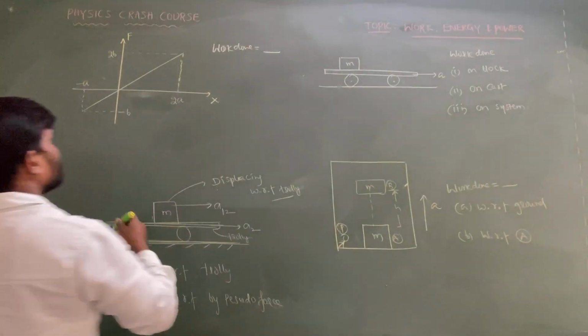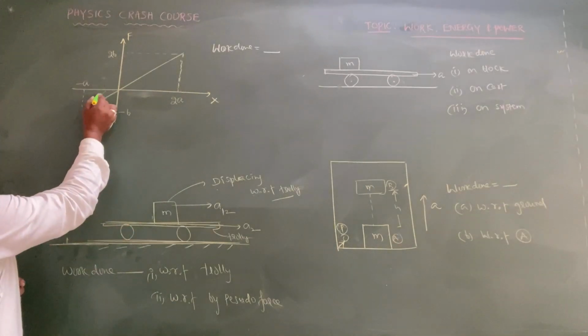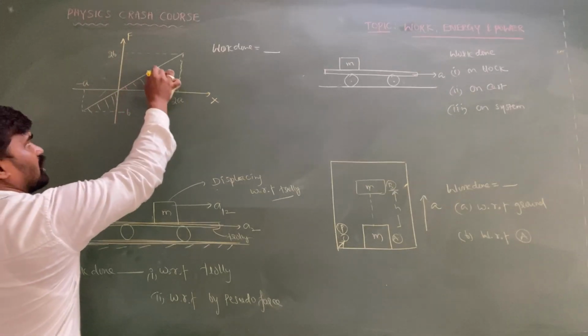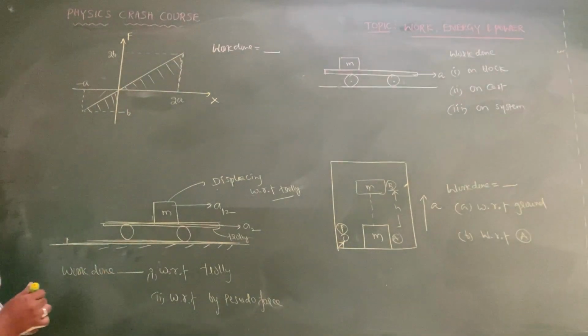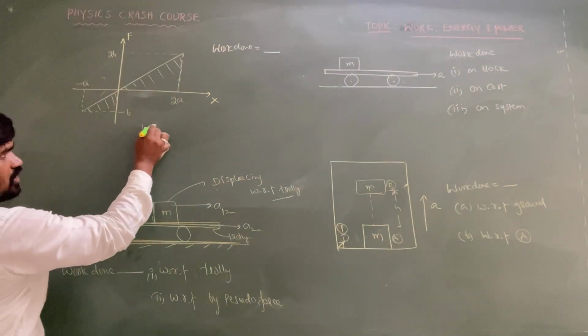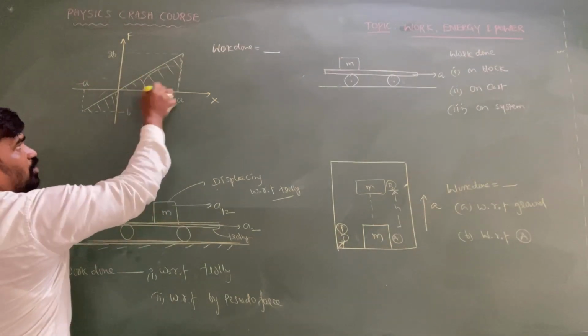But area under the graph means you could not consider this. Area under the graph like this you have to take. So this is the area under the graph. So when area under the graph is given, work done is equal to area above the x-axis.